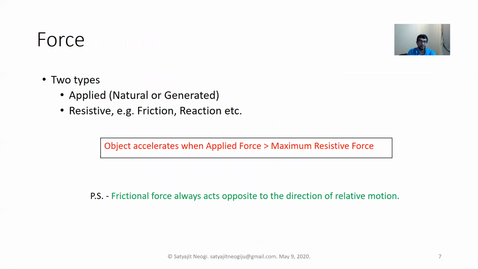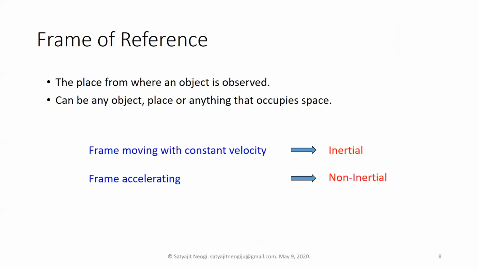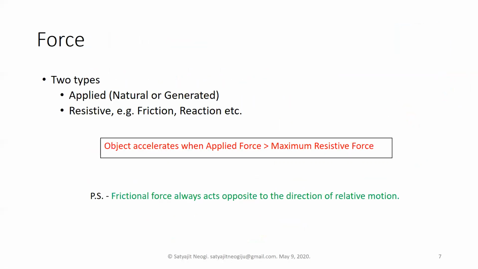Okay, so now let's consider force. If you consider all kinds of forces that exist in the world, or that you have to deal with when solving problems, all of them can be divided into two categories.